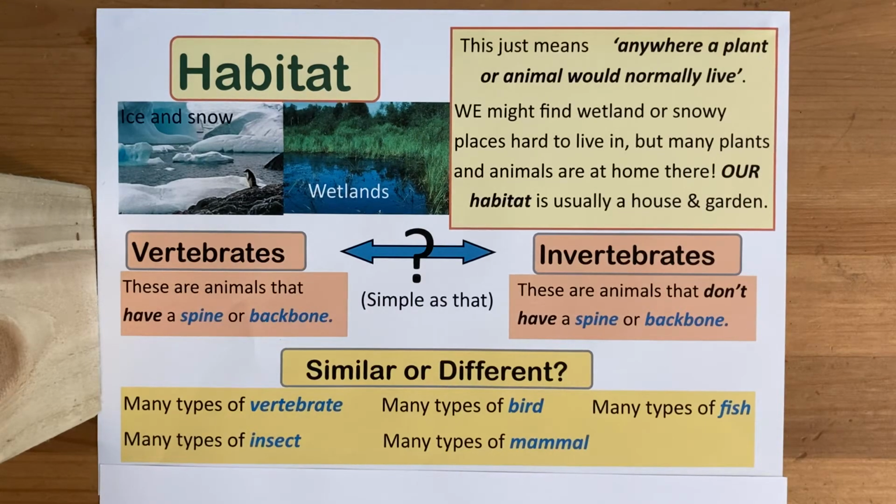And remember to learn your 5 words today, which are habitat, anywhere a plant would normally live; vertebrates, an animal with a spine or backbone; invertebrates, an animal that doesn't have a spine or a backbone; and whether things are similar or different. I'm sure you can think of examples that I haven't given you.